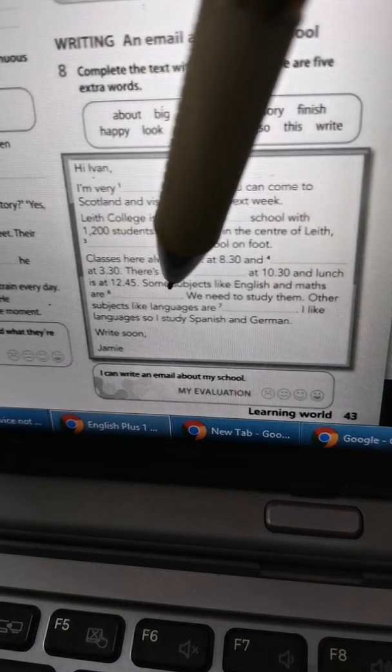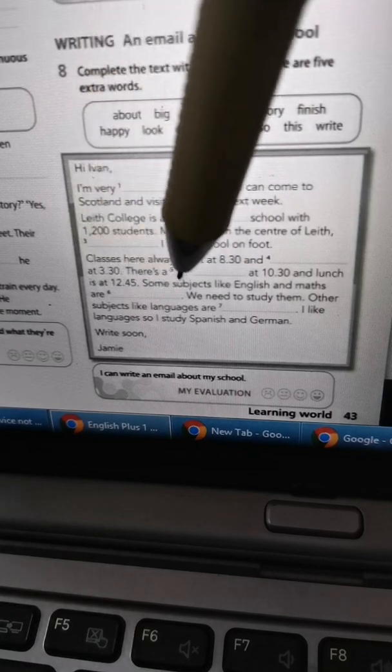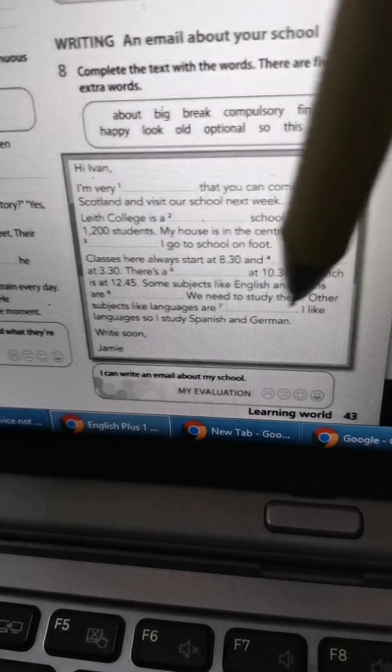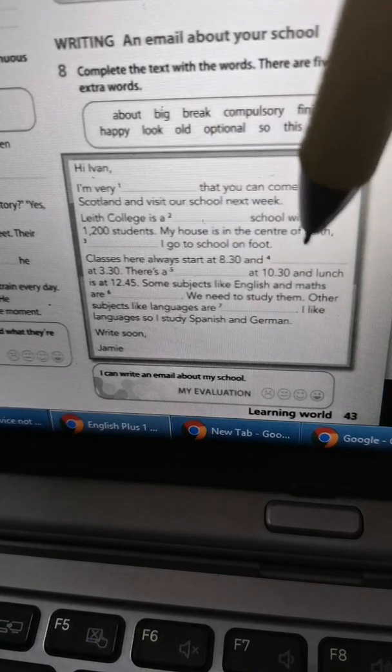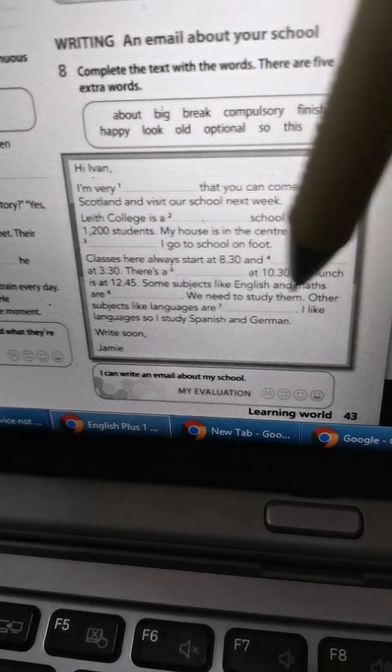Other subjects like languages, so this one is compulsory, then other subjects you can choose. Either to take it or not, so it's optional. I like languages, so I study Spanish and German.